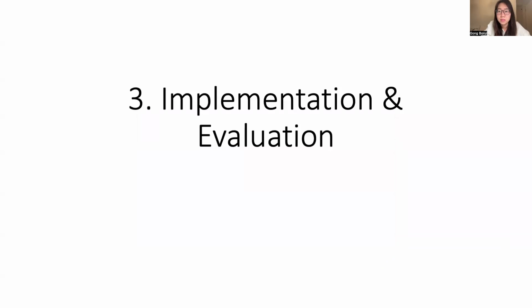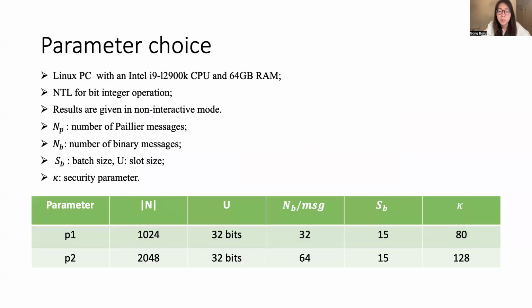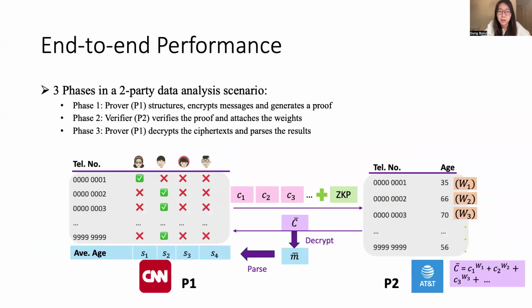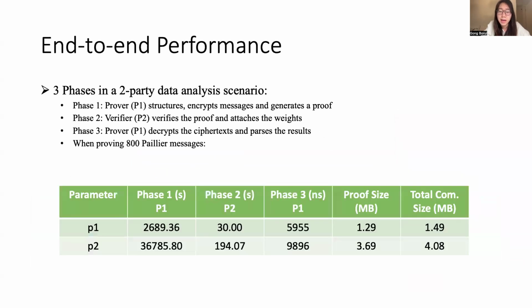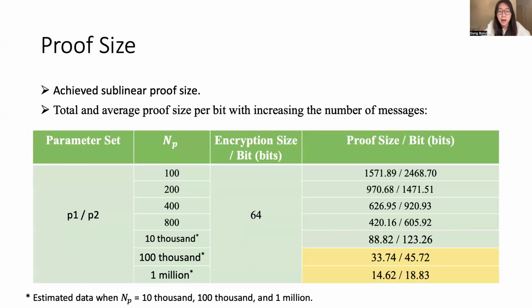And for the performance of our system, we examine our system under two sets of parameters. And for the two-party data aggregation scenario we considered before, with proving 800 Paillier messages at a time, the proof size is less than 2 or 4 megabytes under different parameters. And besides, the verification time required is also very small.